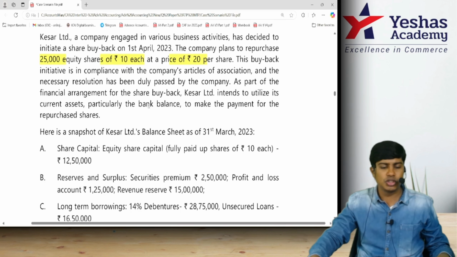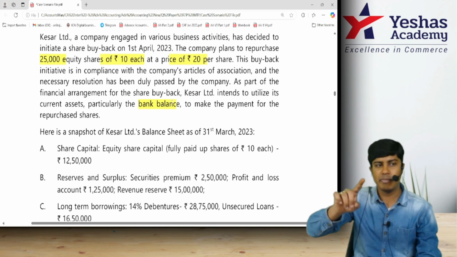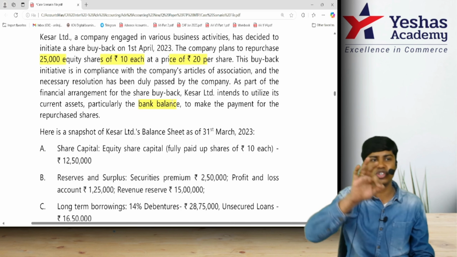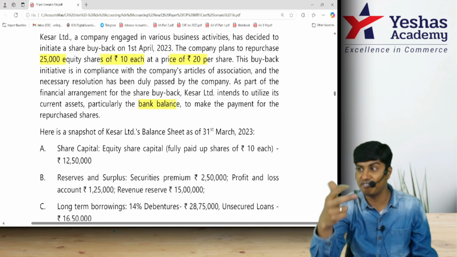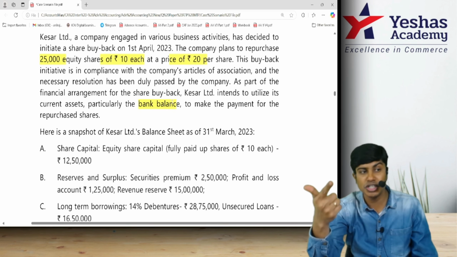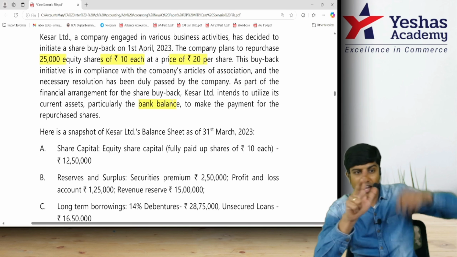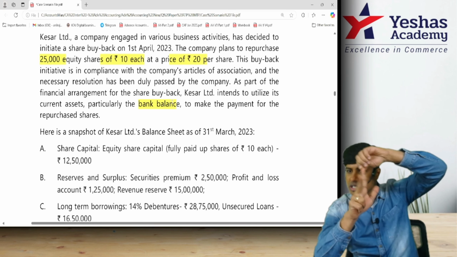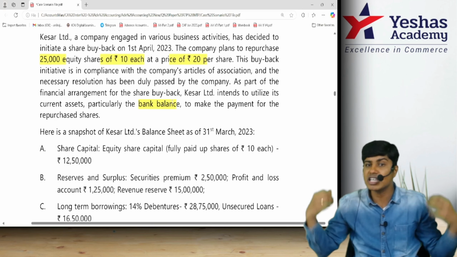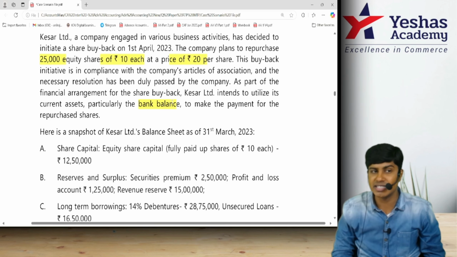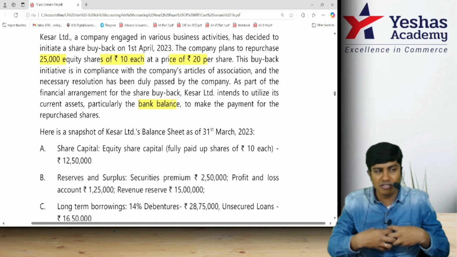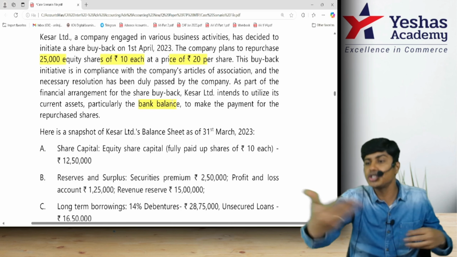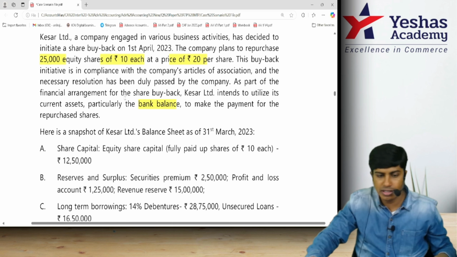Acer Limited initiates to utilize current assets, particularly bank balance. So whenever you're doing a buyback, as per section 68, three sources of funds can be utilized. What are they? SPF: S, securities premium; P, proceeds of fresh issue; F, free reserves. They are not using proceeds of fresh issue in this case. They are using the other two. Internal funds have been utilized. So we might have to create CRR, but that's not questioned in this. Basically, we're using internal funds. They're not going for any fresh issue of securities. Got this? Read this further.